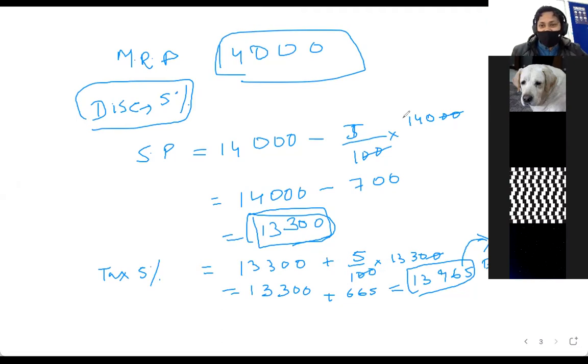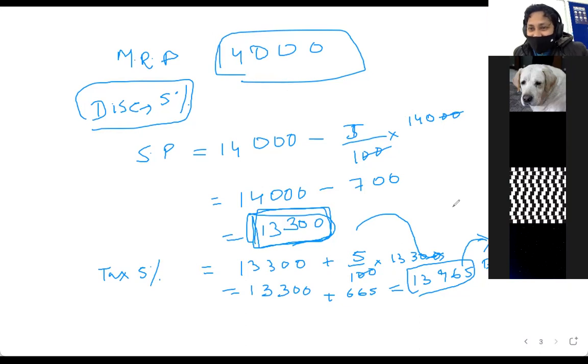But see what happened also. Notice this, that they gave you a discount of 5%. So after 5% of discount, the money is 13,300. But the effective price after the taxation is 13,965. So basically they give you a discount essentially of how much? 35 rupees.